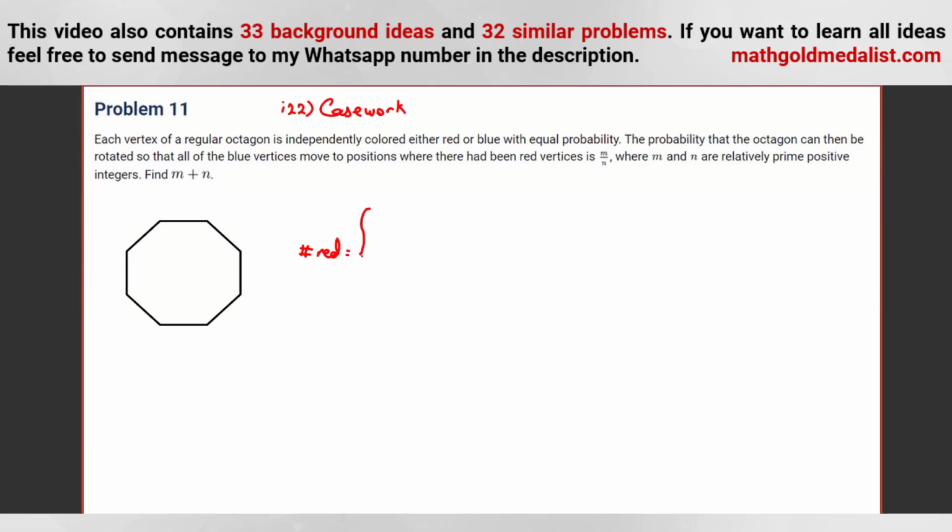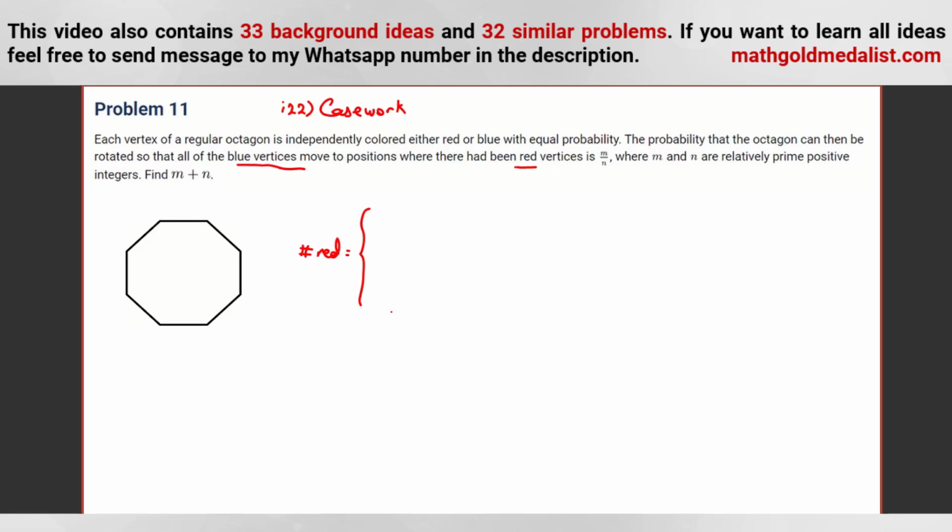It can be what to what? Because it says rotated so that all the blue vertices move to positions where there had been red vertices. Okay, blue on red. So can we have, for example, 8 reds? No, because if we rotate, we need 8 blues also.